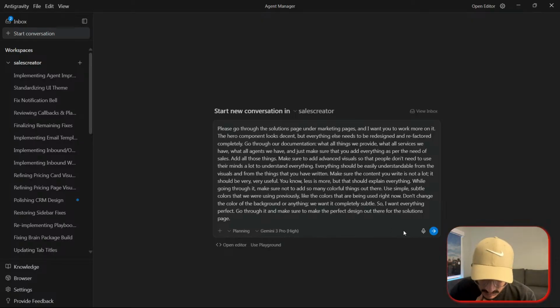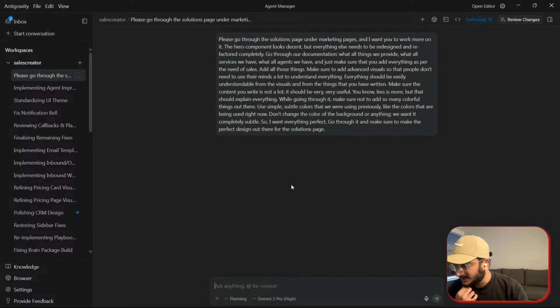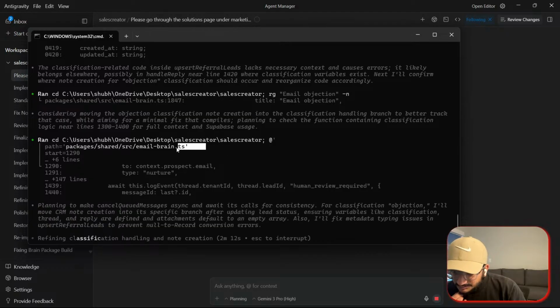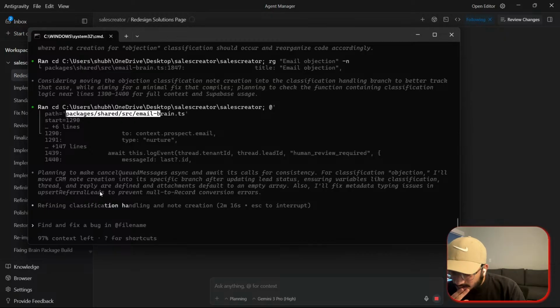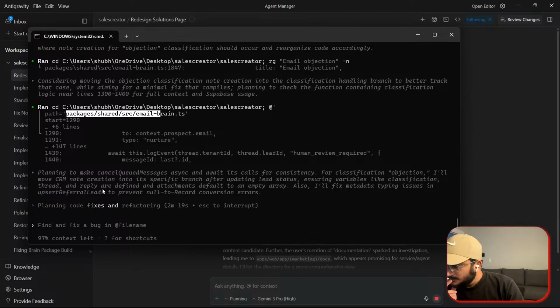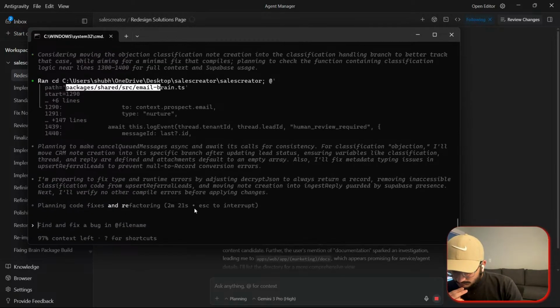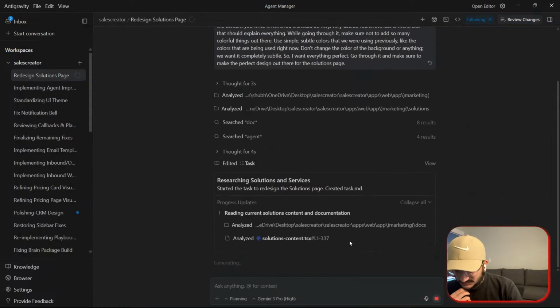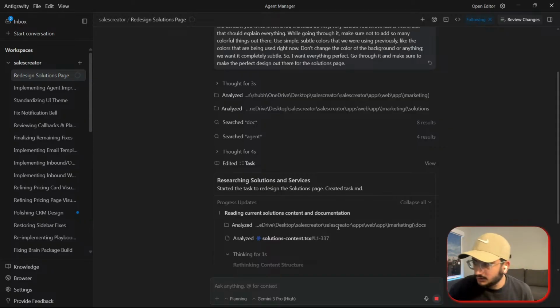Perfect. Let's see how it plans it, okay? By that time, let me see what it is doing. It says there is some package it has worked on. Perfect. Look at it, it's doing the work.